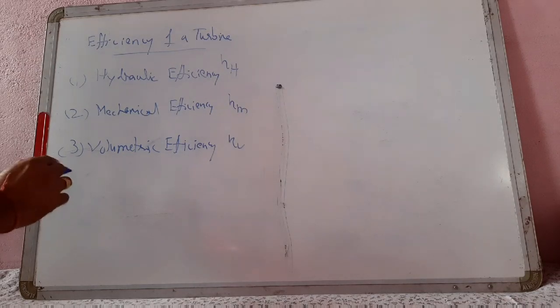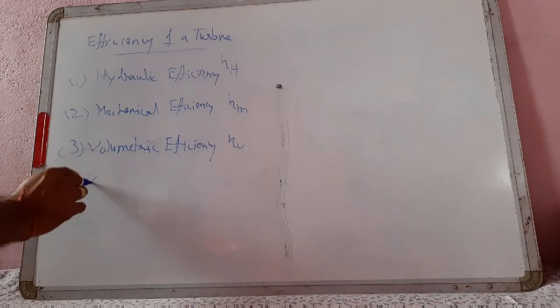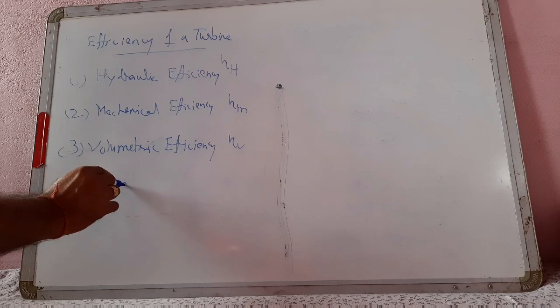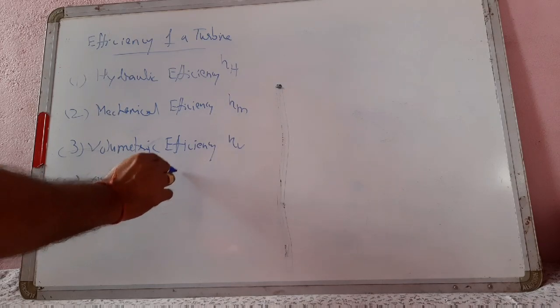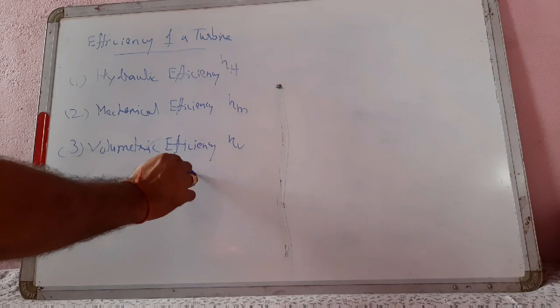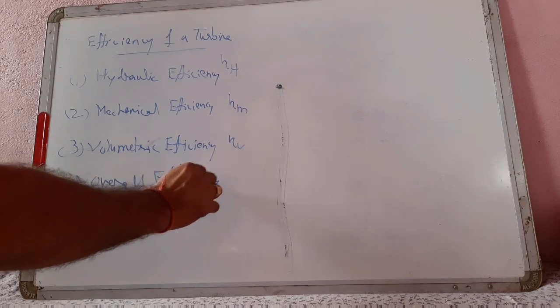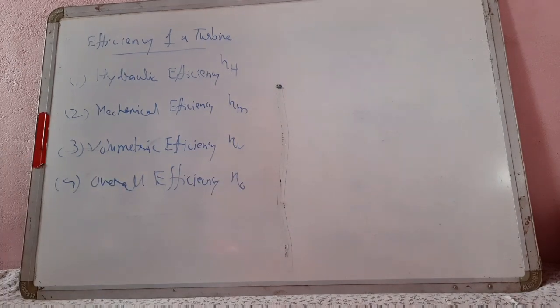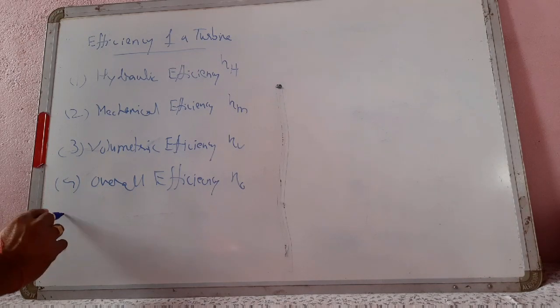And overall efficiency, eta overall. So here hydraulic efficiency is equal to power delivered to the runner by power supplied at inlet.